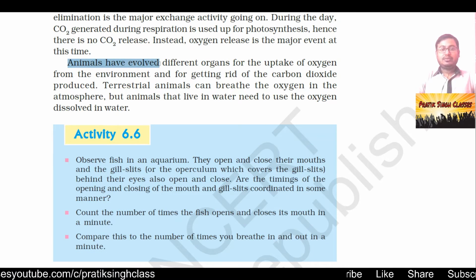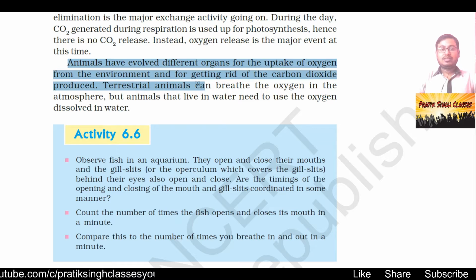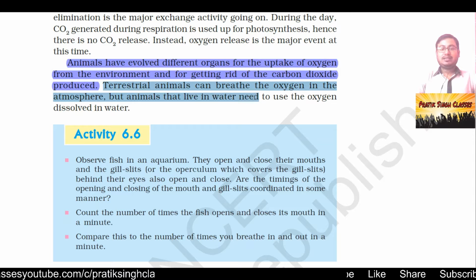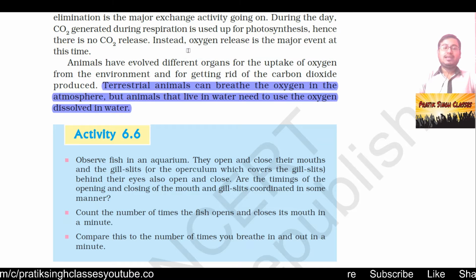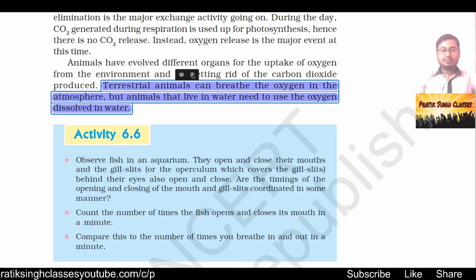Animals have evolved different organs for uptake of oxygen from the environment and for getting rid of carbon dioxide produced. Terrestrial animals can breathe the oxygen in the atmosphere, but animals that live in water need to use the oxygen dissolved in water, and for that they have a special organ that is called gills.